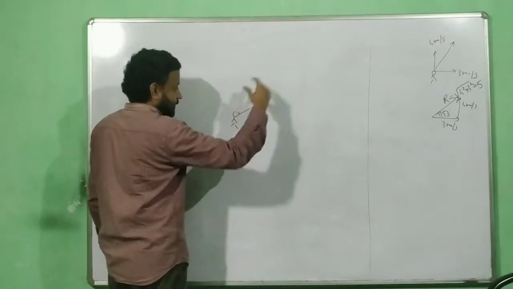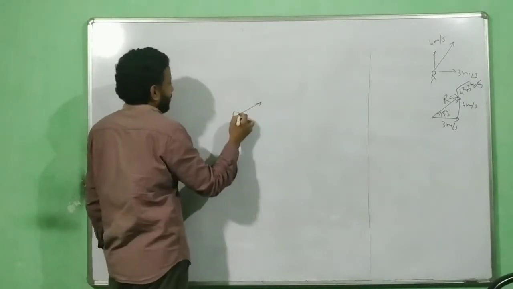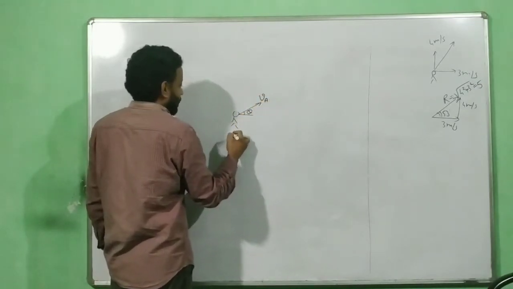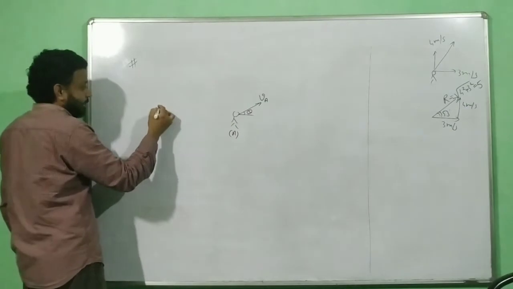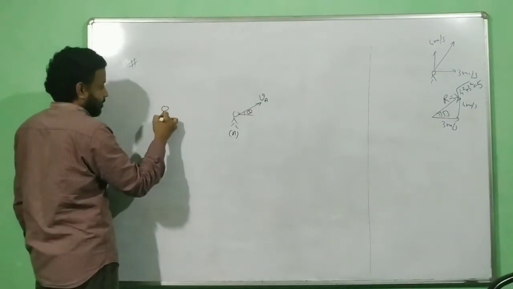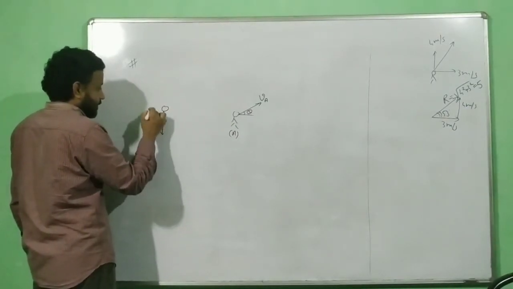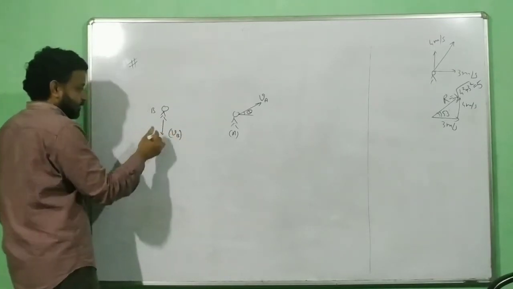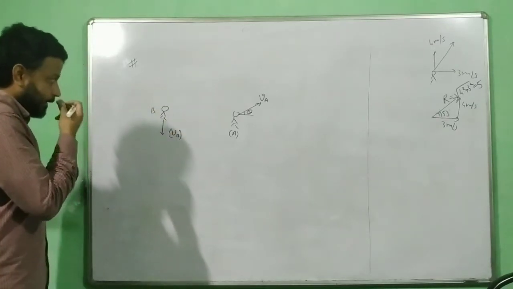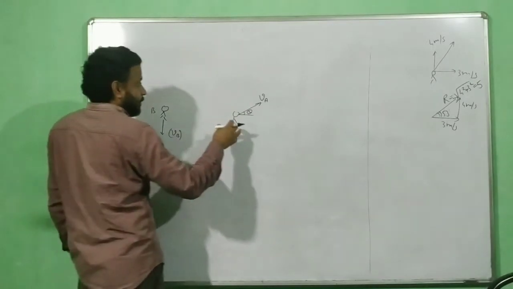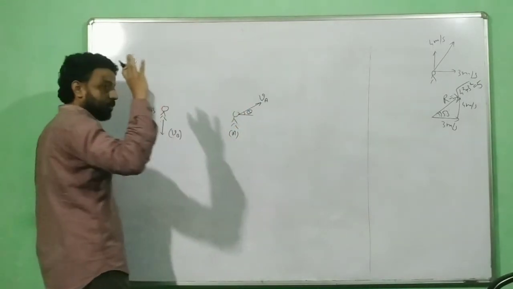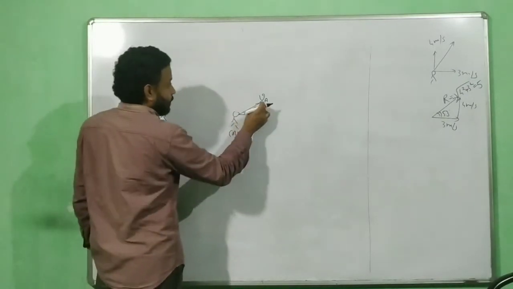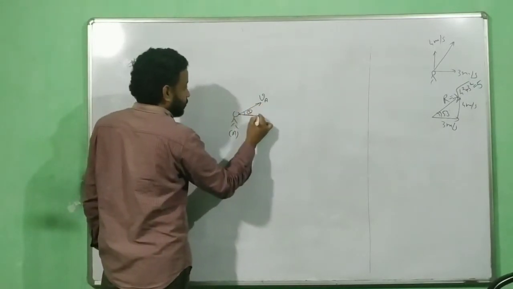So let us say that this one is moving at an angle of theta. This is my velocity of A. This is the observer. This is A, and let us say that this is B. Velocity of B is in the downward direction. So in this case, the first thing you should do, before you read the question completely, is resolve this velocity into its two components.